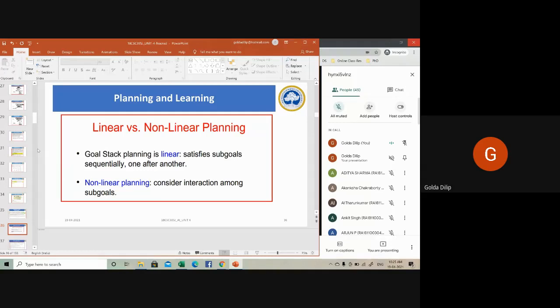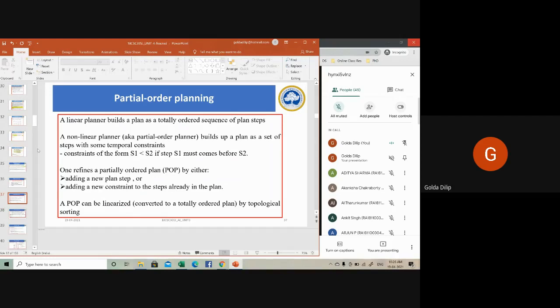Non-linear planning means you will have a number of sub-problems which are solved simultaneously or concurrently. That's what is called a non-linear plan. This is the interaction among the sub goals as far as non-linear planning is concerned. Then you have what is called partial order planning. Partial order plan is also called POP, and that is also a type of non-linear planning.